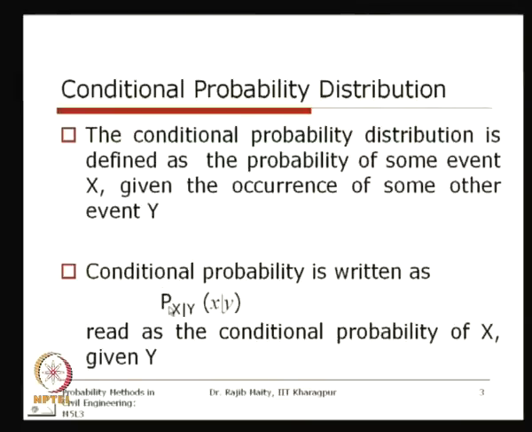Now, you can recall that when we are talking about the joint probability distribution, we are referring to the simultaneous occurrence of both random variables. We generally use x and y, both occurring simultaneously. Here, the difference with respect to the joint probability distribution is that y has already occurred. What is the distribution of x? So, the distribution of x for a specific outcome of y. This is our interest when we are referring to the conditional probability distribution.